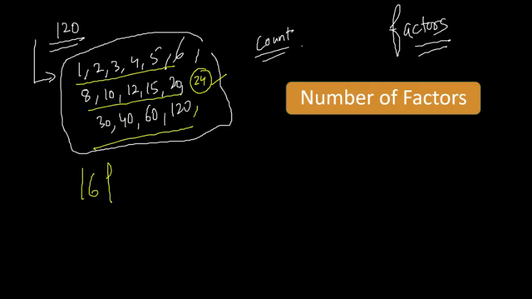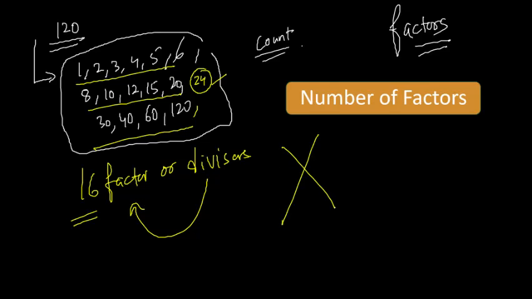actual total factors are 16. Factor is also called a divisor. So divisor means factor only. How many factors are there or how many divisors of any number are there, it means the same. So total factors are 16, but definitely it is not the right way. It is not the right approach to find the number of factors like this. So there must be a shortcut for this.